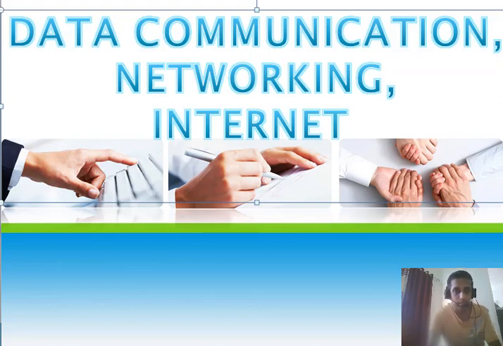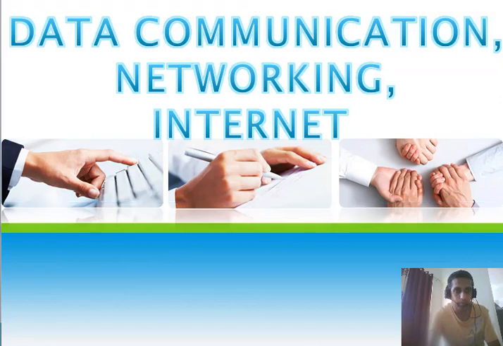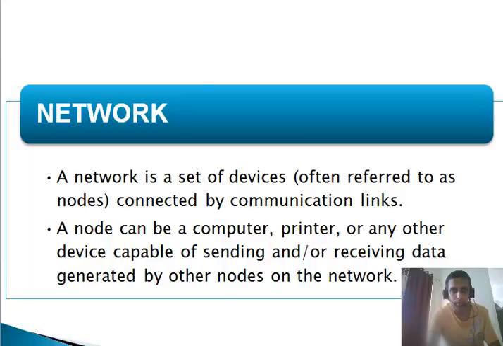What is meant by the term network over here? Okay, so all of you might know that network is just a set of devices which is used for communication purposes, and the connecting part that we use over here is known as the network. So a node can be a computer, printer, or any other device capable of sending or receiving the data generated by other nodes on the network.